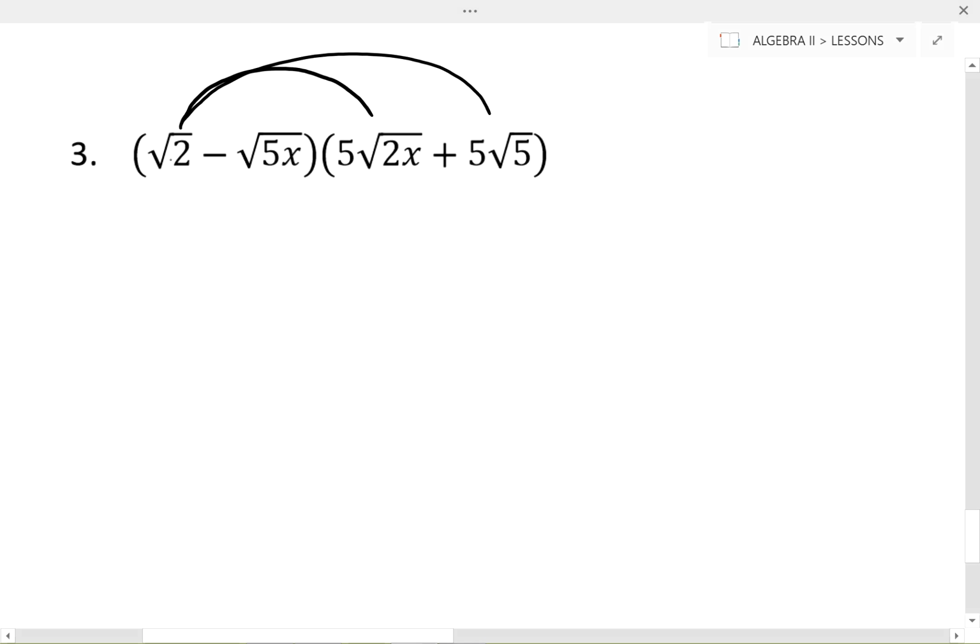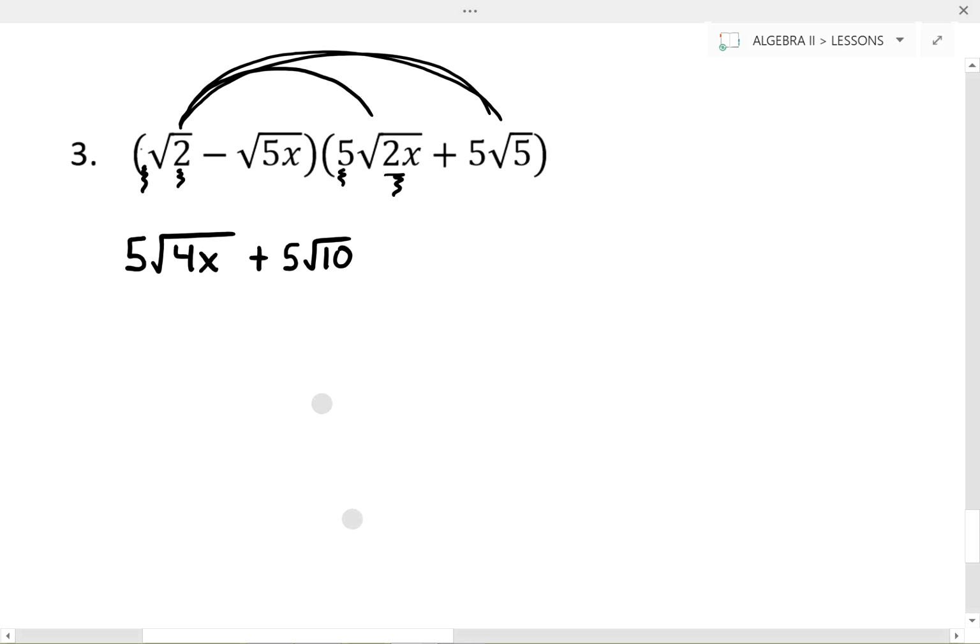So to do that, the square root of 2 times 5 square roots of 2x ends up giving us 5 times the square root of 4x. 5 from the 5 and the 1 in front of the root 2, and then 4x from the 2 times 2x. To give us that 4x. Okay. Now I have my root 2 times 5 root 5, which gives us plus 5 root 10.